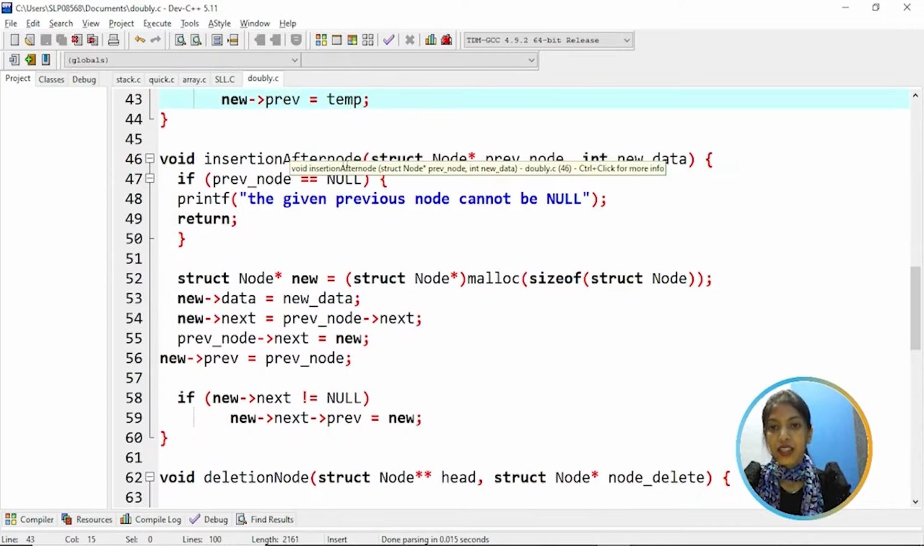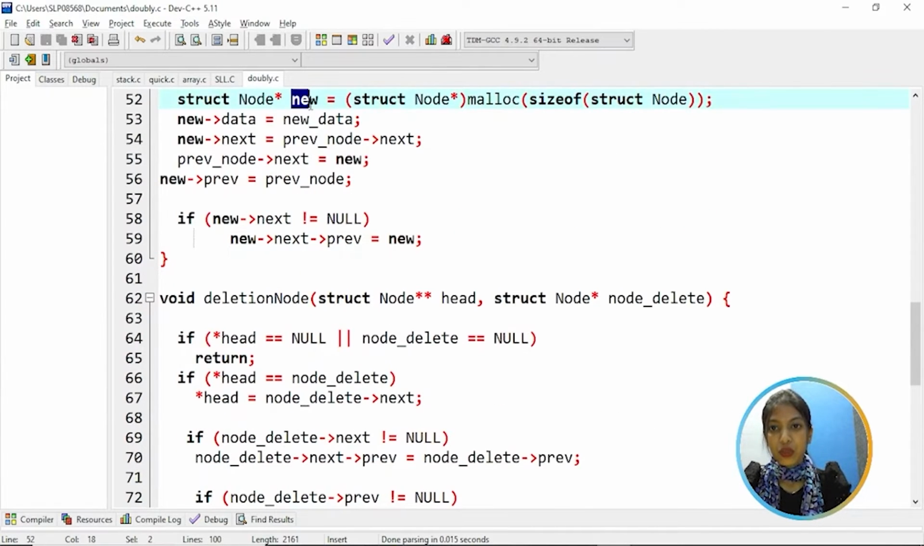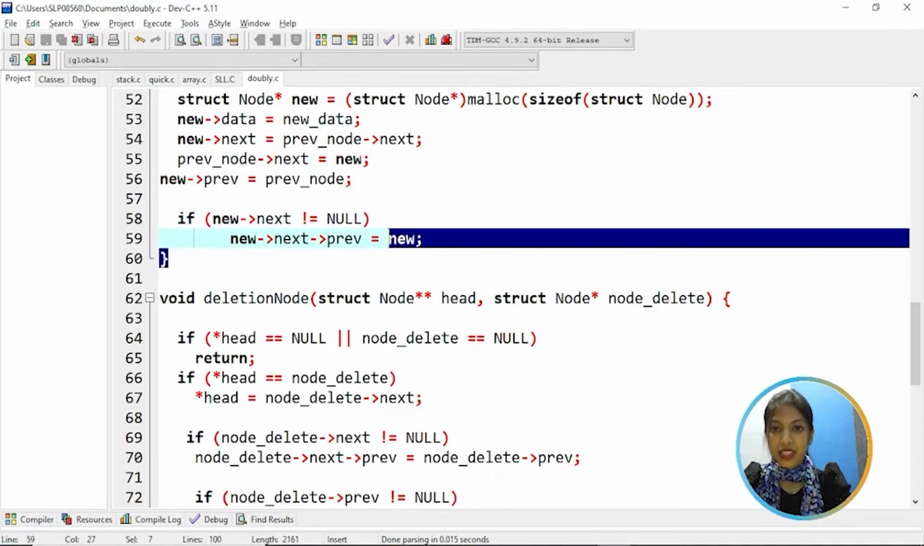And coming to insertion after a node, we are specifying the position here. If previous node is equal to null, then the given previous node cannot be null. Again we create a new node and assign a value to it. Now previous node's next is assigned to new's next, and the new node is assigned to previous node's next. The new node's previous is equal to previous node.